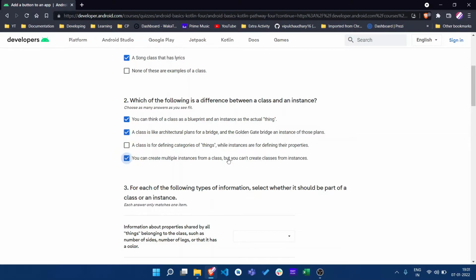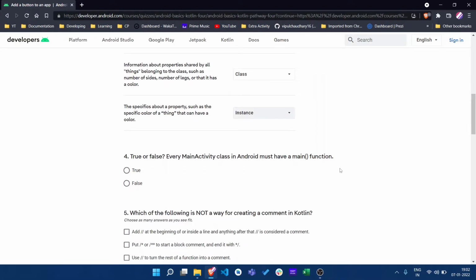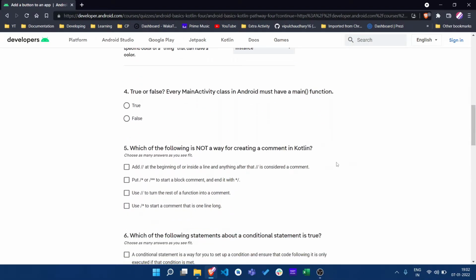That's right. Okay, and which of the following types of information decides whether it should be part of a class or an instance? Information about properties set by all things belonging to the class, such as a number of strides. So all properties set by all things, many things belong to this, so it's a class. And the specific things might be belonging to an instance. My instance maybe, instance means object.